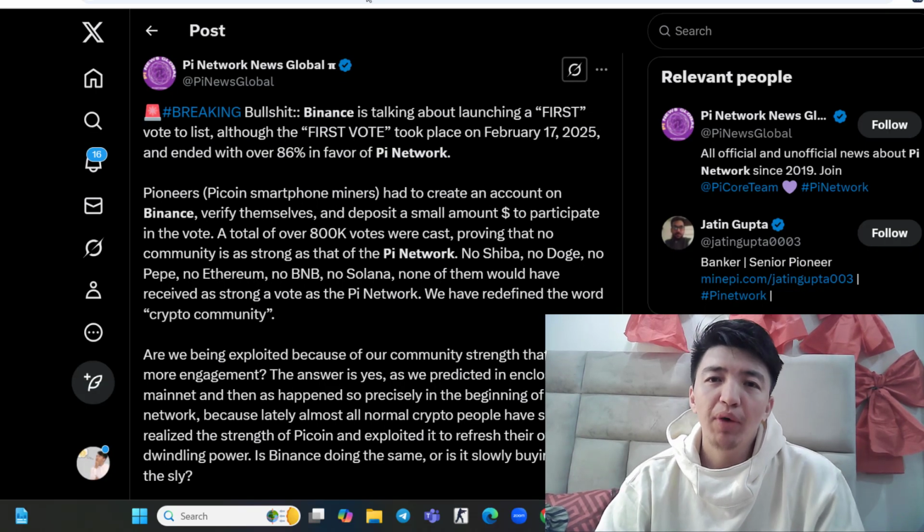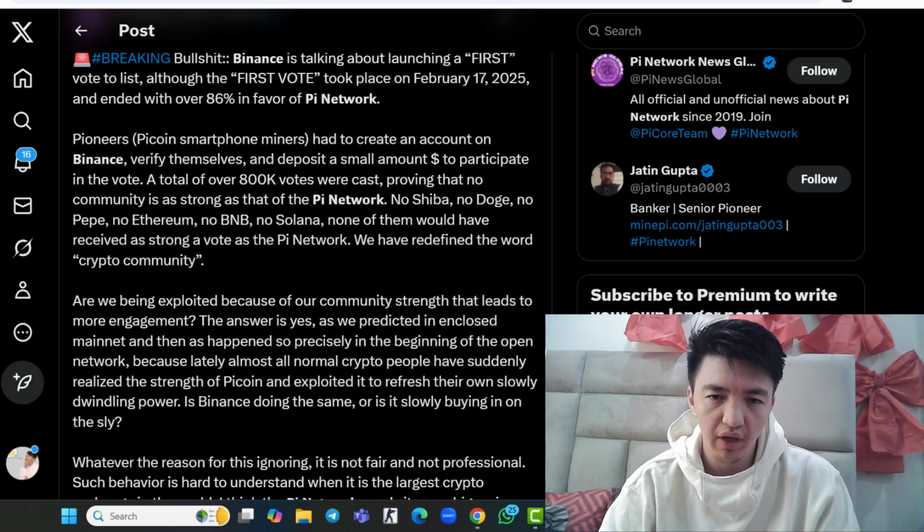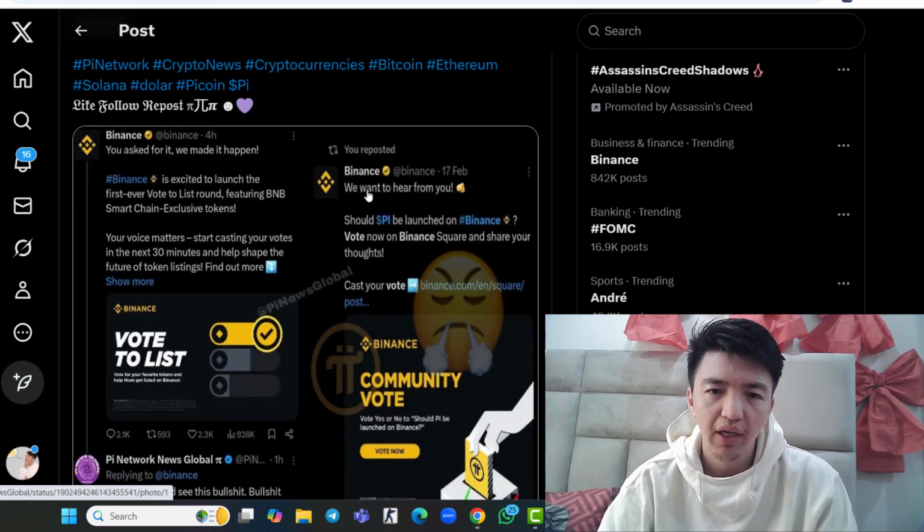So this is about the Binance listing. Binance is talking about launching a first vote to list. Although the first vote took place on February 17, 2025, which is about the Pi Network. Even if I show you the picture in here, you can see: we want to hear from you. Should Pi be launched on Binance? Vote now on Binance Square and share your thoughts.